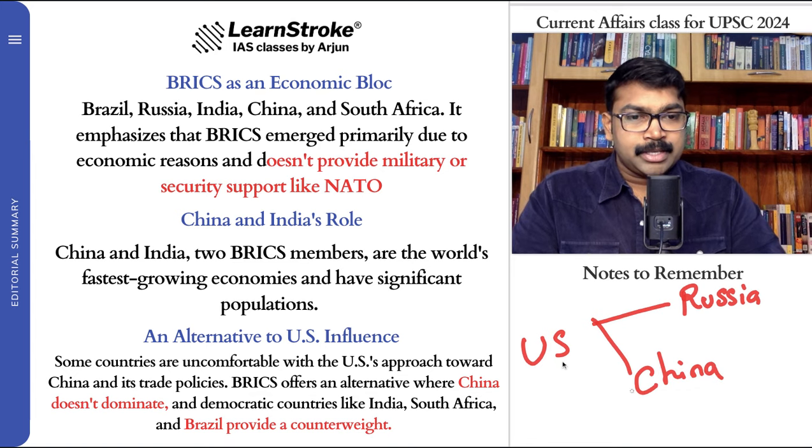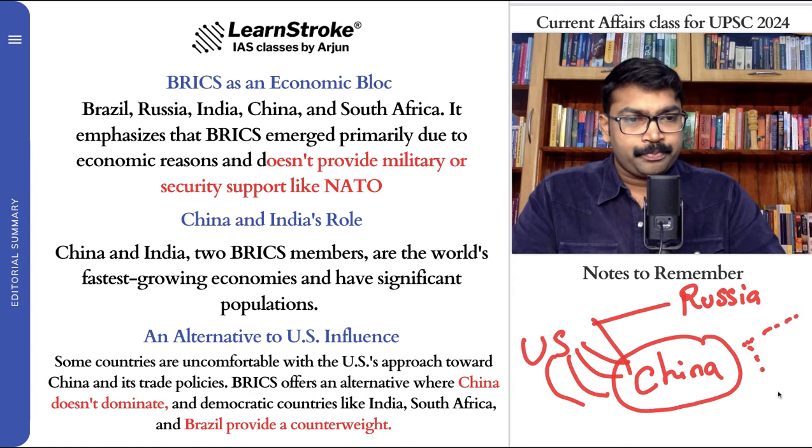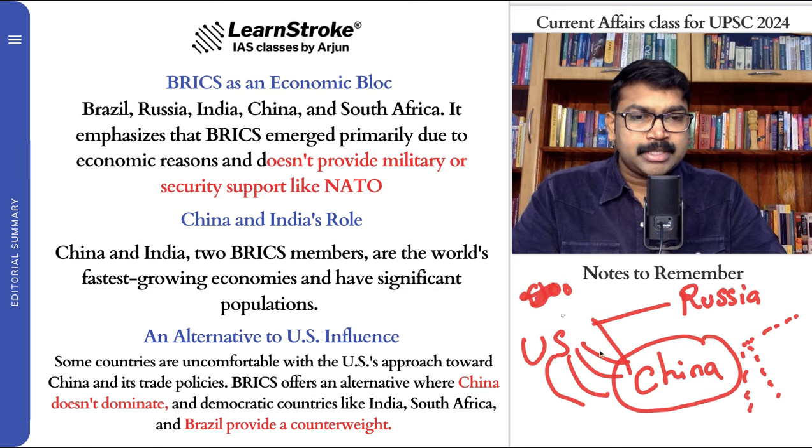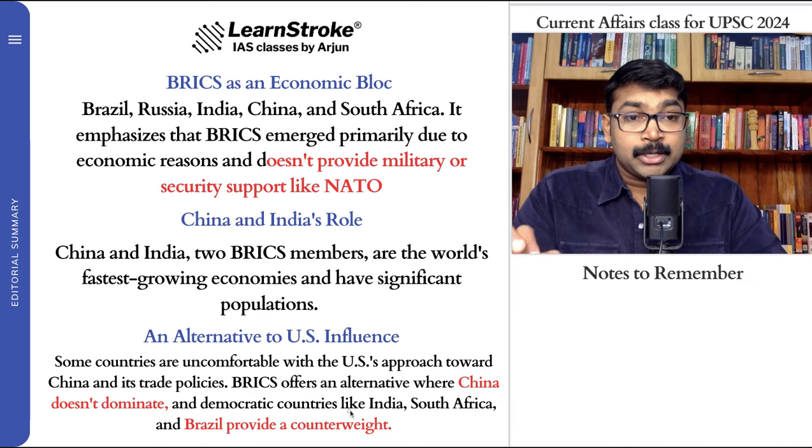So the US is actually driving away China, and there are many countries which are dependent on China, and many which are dependent on the US. Many countries do not like the US approach towards China, but BRICS offers an alternative where China doesn't dominate.